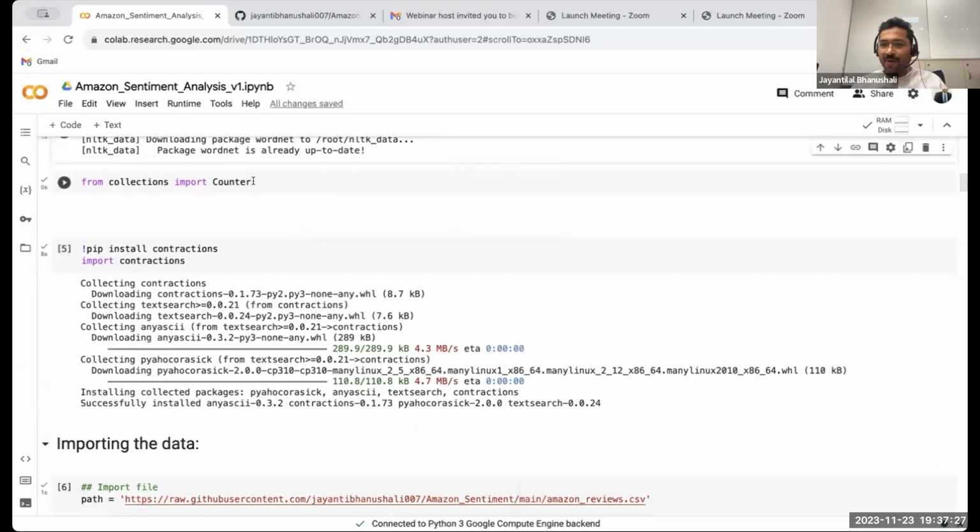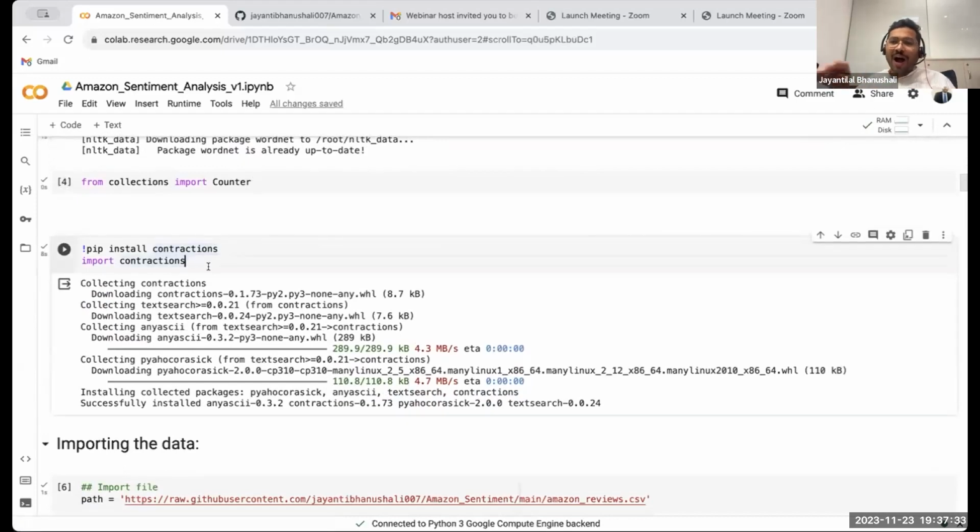Then we have counters for the frequency, and contractions. Contractions are basically where words like "you're" get converted to "you are". So all those short forms get converted back to their original form, right? So that is why we are using those libraries.